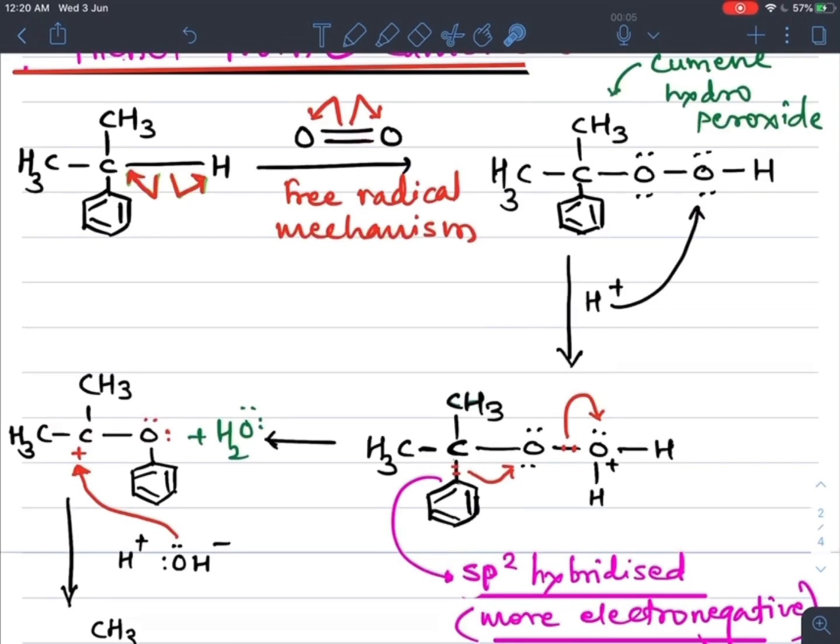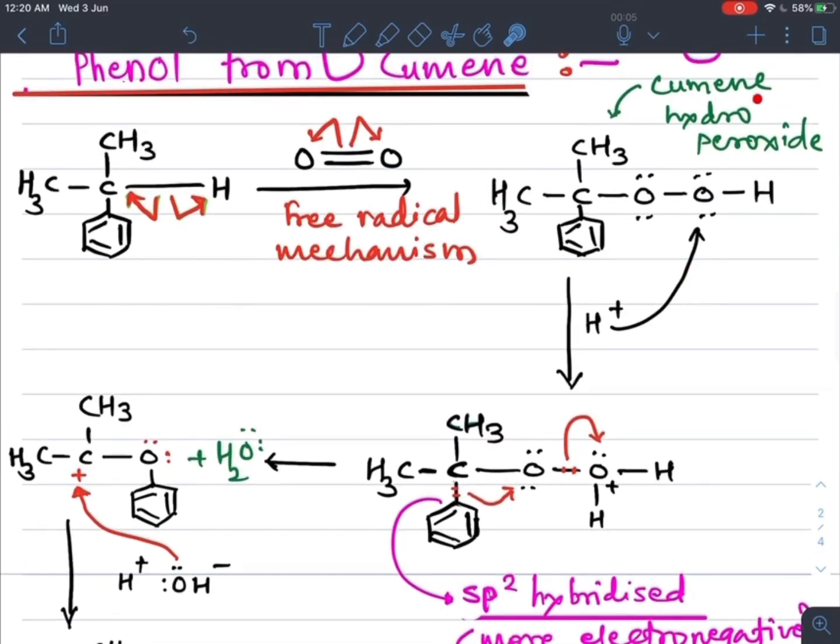So what we get, the intermediate product, is CH3 as it is, bonded with this benzene ring. Now here COOH, so a peroxide linkage is formed, and this intermediate product is cumene hydroperoxide.